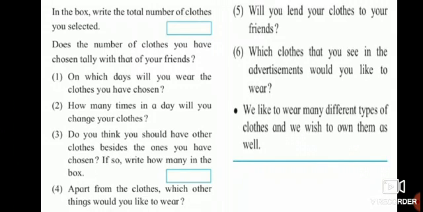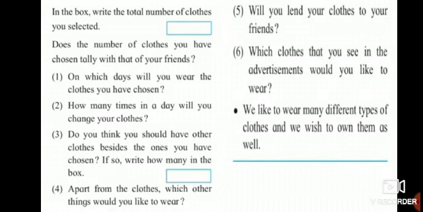So first question. On which days will you wear the clothes you have chosen? Second, how many times in a day will you change your clothes? Third, do you think you should have other clothes besides the ones you have chosen? Whichever you have chosen, still you want other clothes. So if you want it, then write how many in the box. 2, 3, 4, the number.